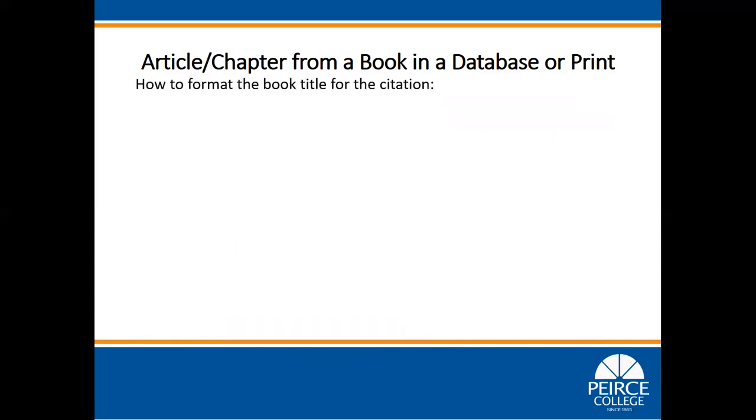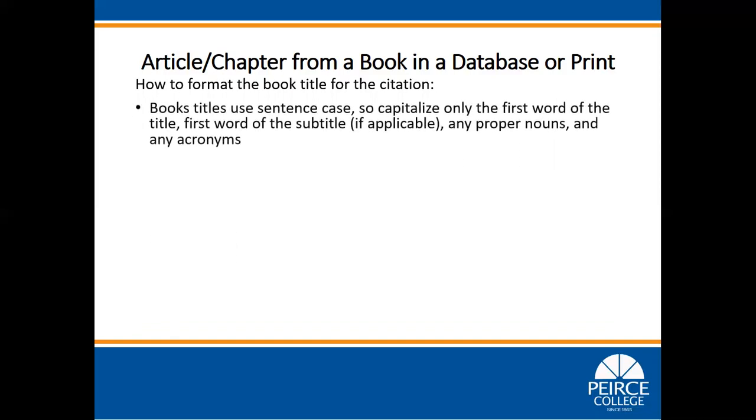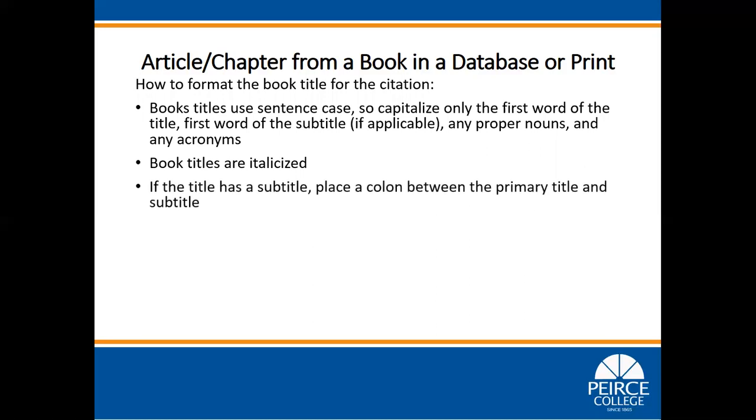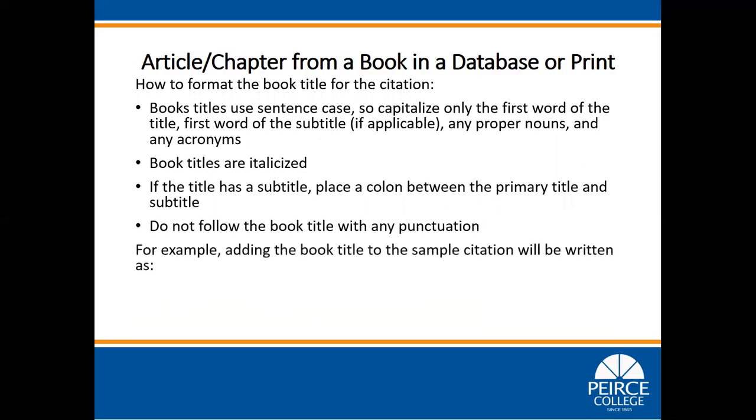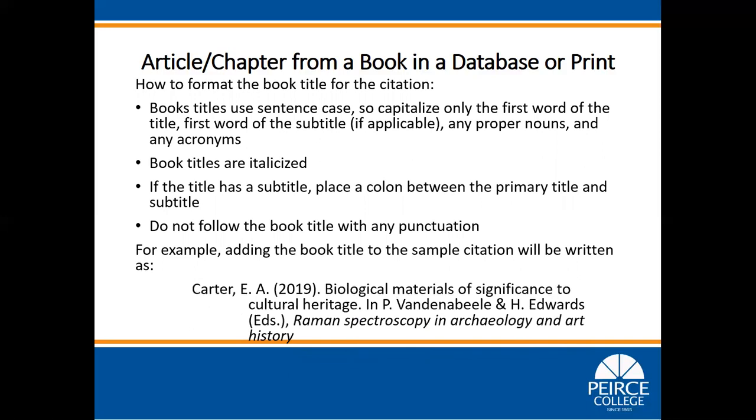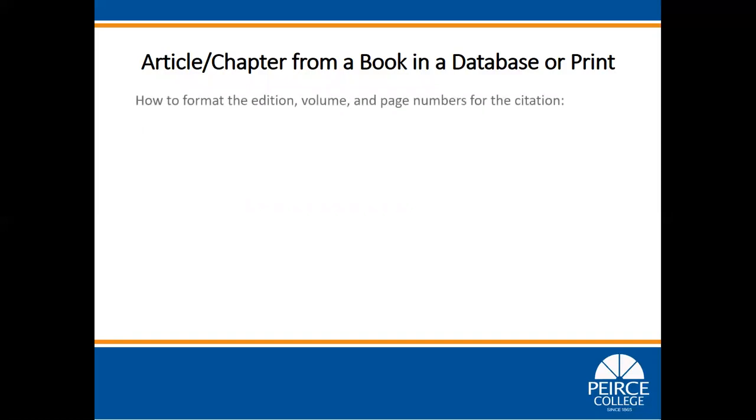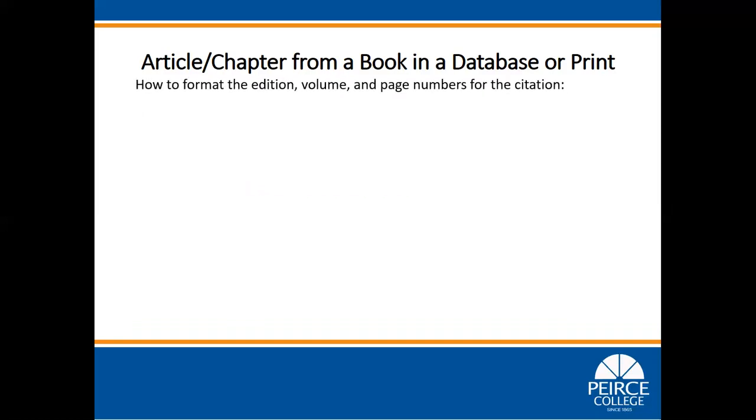How to format the book title for the citation. Book titles use sentence case, so capitalize only the first word of the title, first word of the subtitle if applicable, any proper nouns, and any acronyms. Book titles are italicized. If the title has a subtitle, place a colon between the primary title and subtitle. Do not follow the book title with any punctuation. For example, adding the book title to the sample citation will be written as Raman Spectroscopy in Archaeology and Art History in italics.